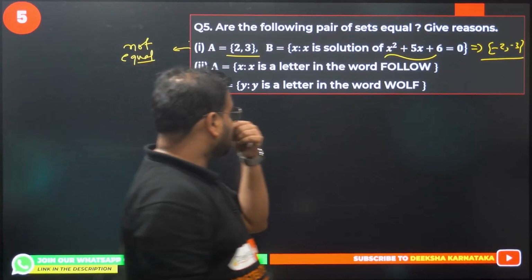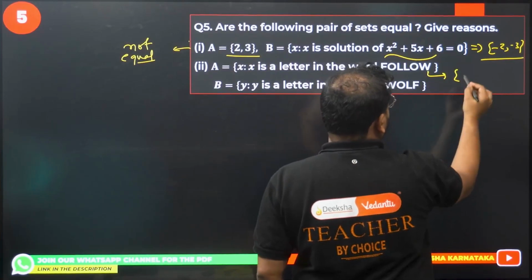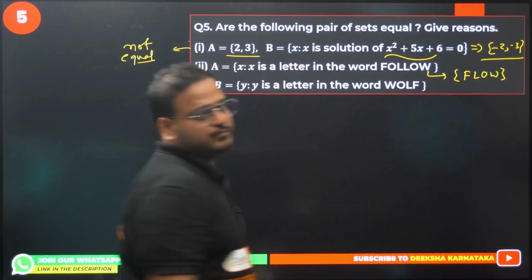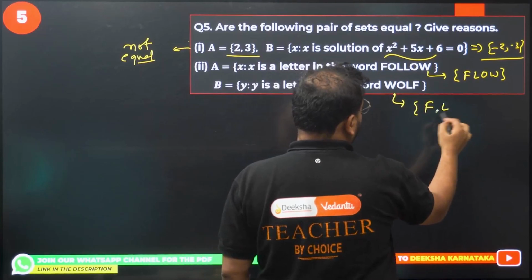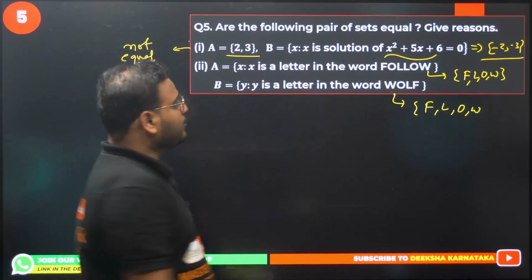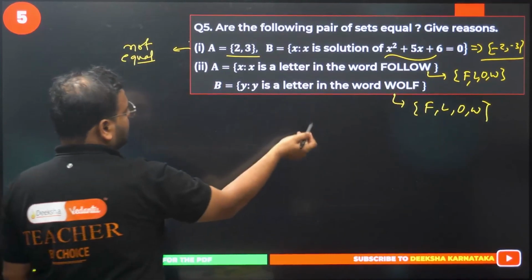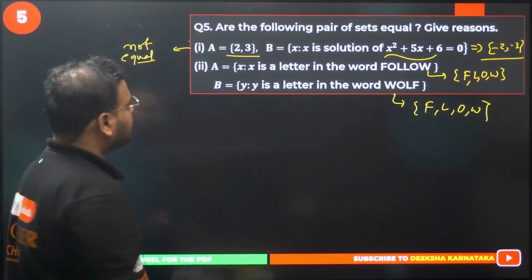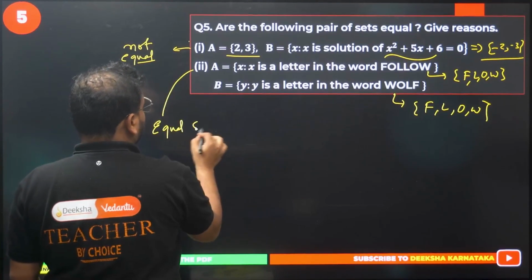Now option number 2. We have X is a letter in the word follow. Write the roster form for this. What we get is F, L, O, W. Over here, this also has F, L, O, W. So are they the same? Yes. Even though this is a bigger word with more letters because of repetition, the elements are going to be the same. When we write the elements in roster form, we don't repeat them. So F, L, O, W is there. It means it's going to be equal sets.